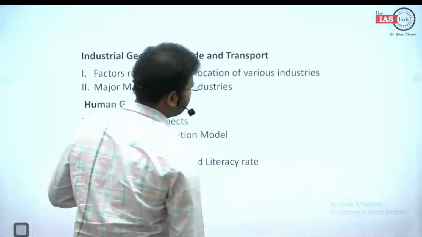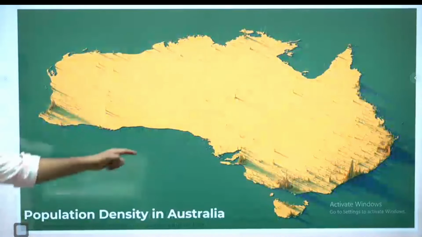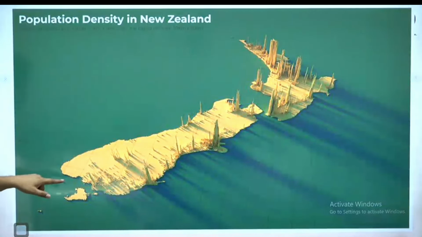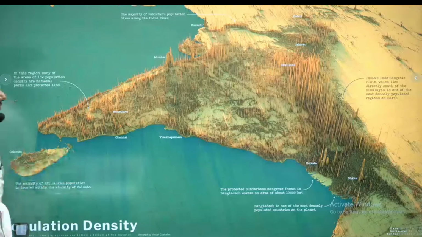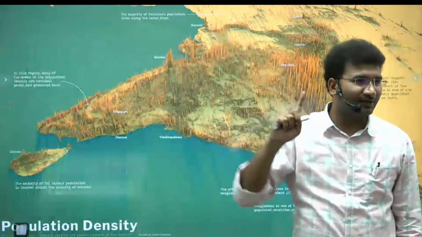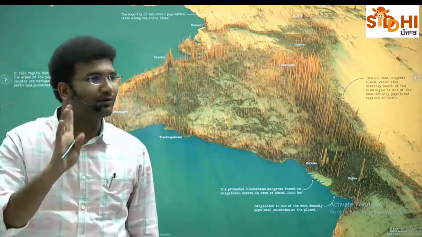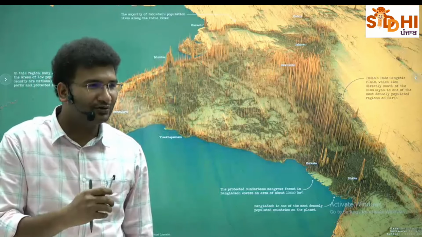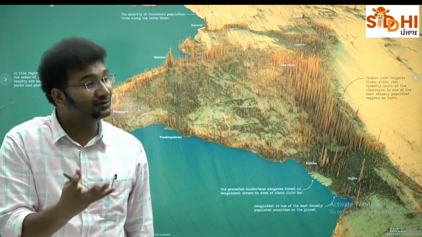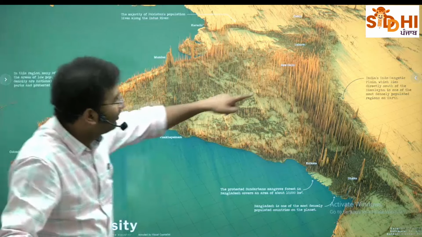See, दुनिया का सबसे ज्यादा population जो है, it is always across the coastlines. Look at Australia. You have the population on the coastal area. Likewise, I'll take you to New Zealand. Coastal area में सबसे ज़्यादा population है. But come to India. India is one such area. You will find all the spikes. तो दुनिया में first है अपन, पता है ना? हाँ, population में we beat even China also. We are the number 1, right? Every year we produce a new Australia. Whatever is the population of Australia, we are going to add that much population to India every year. So we are pros in this manner. Now look at the spikes here.